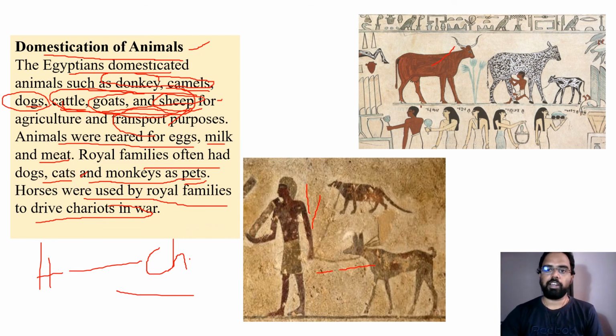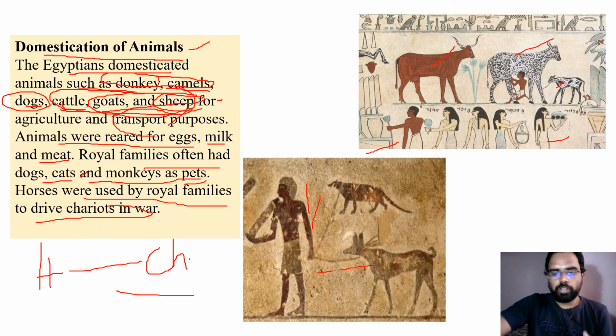So you can see the cattle pictures and all, which were painted by Egyptian painters. So these are all the evidences that reveal that they had domesticated these animals. You can see a person milking a cow here, right? So this shows that they were domesticating these animals. These are the evidences, sources from which we know all this kind of information. So this is about the domestication of animals.